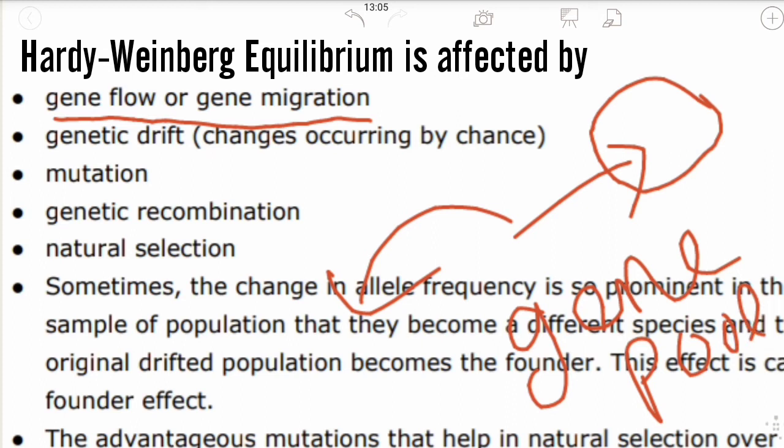If some people go out from this population, that will not affect it. If the population is very small, then it will not affect. But if a large number of people transfer from this population to here, then it will surely affect the gene flow. Then the frequency of the alleles will not be constant. It will change. Very simple.